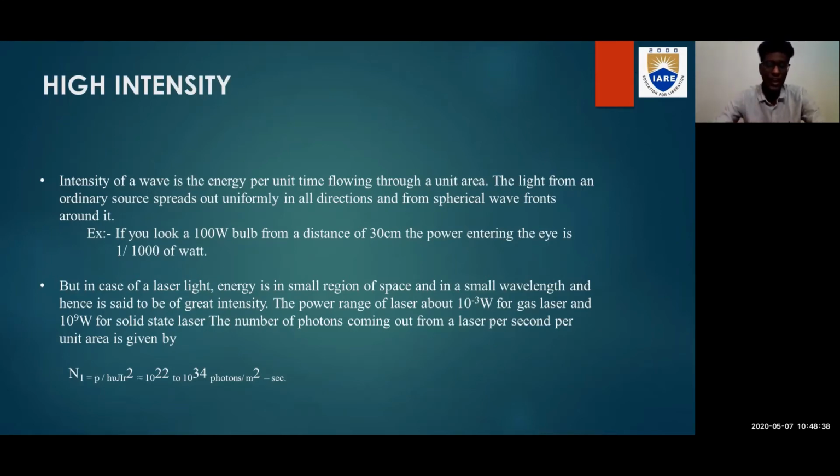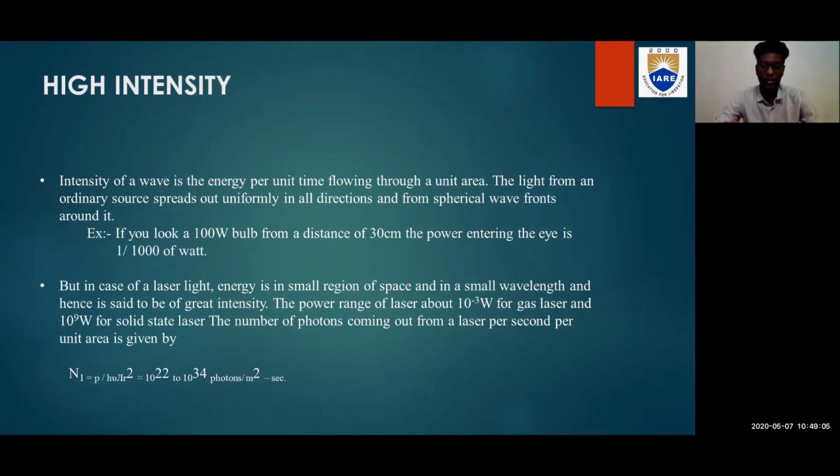But in the case of laser light, the energy is in a small region of space and a small wavelength, and is said to be of greater intensity. The power range of laser is about 10 power minus 3 watt for gas laser and 10 power 9 watt for solid state laser. The number of photons coming out from the laser per second is given by the following formula.